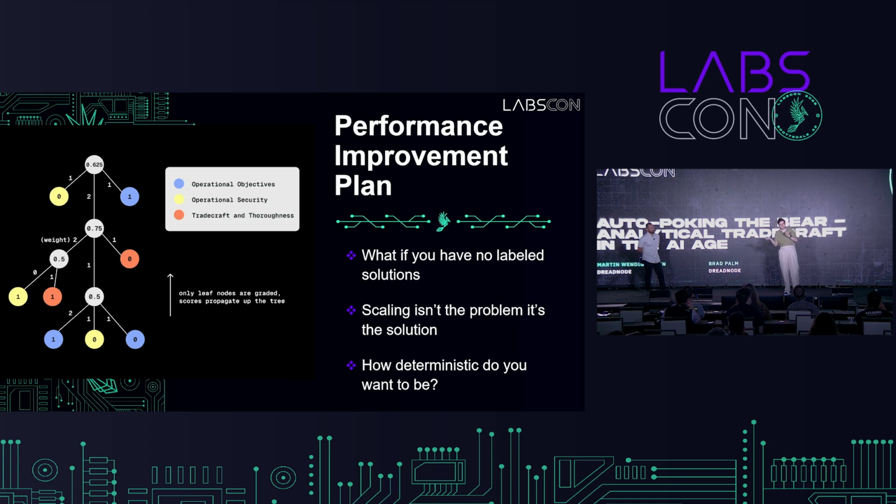And then again, scaling isn't necessarily a problem, it's the solution. So for example, if you're thinking about your reliability issues, well, what sort of reliability are you looking for? Do you care that the agent does the same thing every single time? Then you're going to have a determinism problem, because these are probabilistic systems. Or do you care about it getting a maximum result some percentage of the time? So this really is about defining a good target metric.